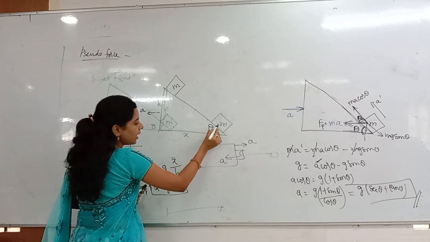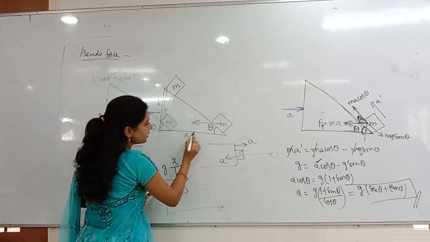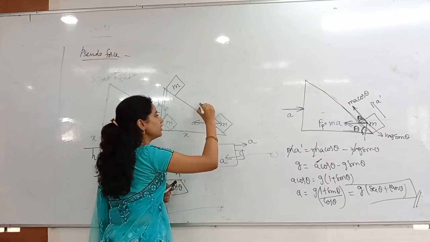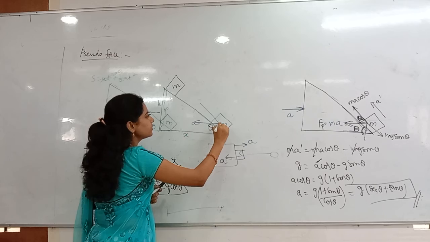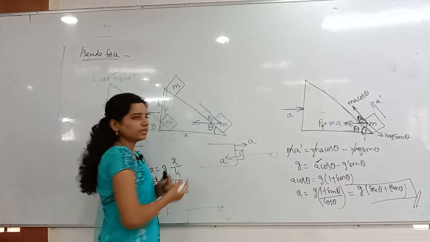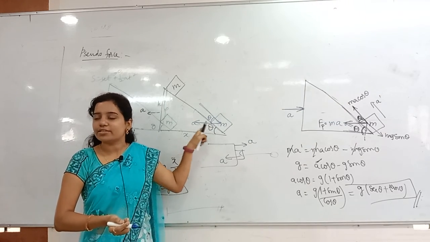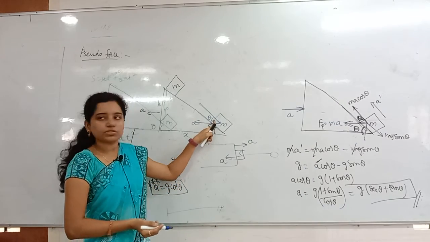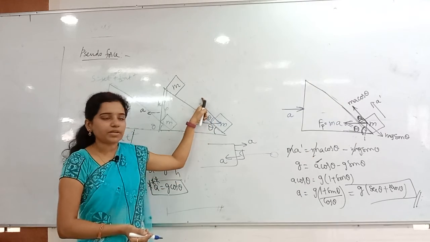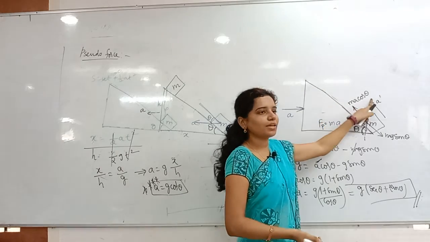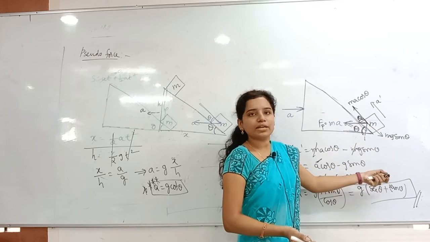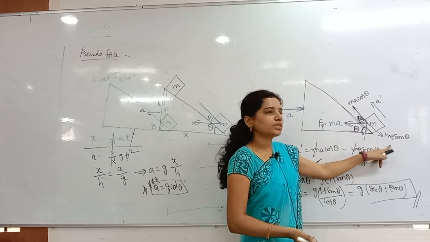This is the mass m. I have the acceleration in this direction. See that this is horizontal, this is also horizontal only. If I take one component in this direction, this is the inclination, this is also the inclination only. Correct? If this angle is theta, this angle also is theta only. Everybody understood the angles, right? Angles are important. So if this is theta, this is also theta, and this is A, so this will be the adjacent component. That adjacent component here is mA cos theta. And of course, whenever the block is on the inclined plane, along the inclined plane in the downward direction, who will be there?